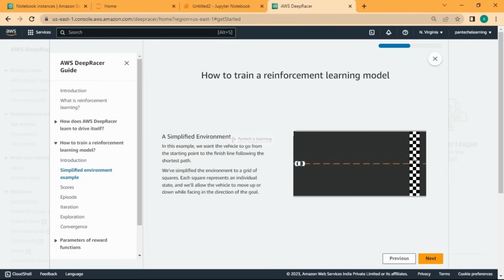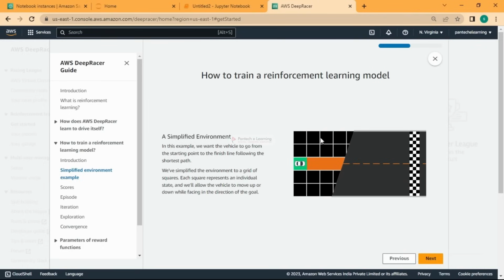For example, this is an environment. Just consider this is your overall environment and this is your agent, and it has been split into parts, and the reward is going to be given. In this state it is going to make some action, so it can move to either side, and it can move forward. So what is the best way? If it wants to reach the finish line, it can go on a straight path, reach it very fast, and achieve that.